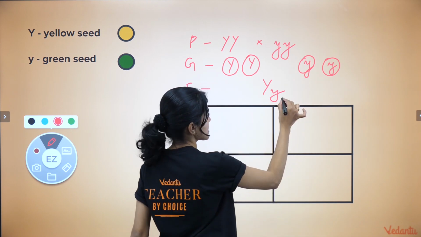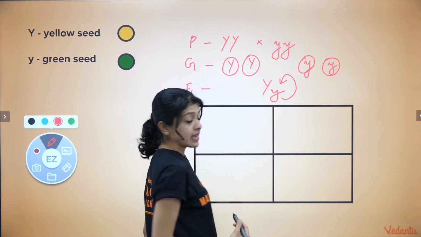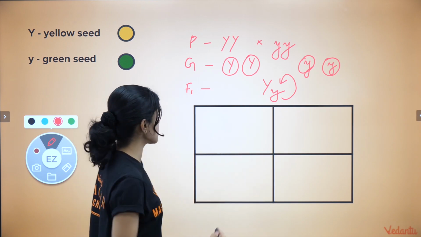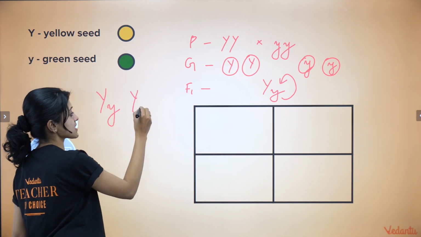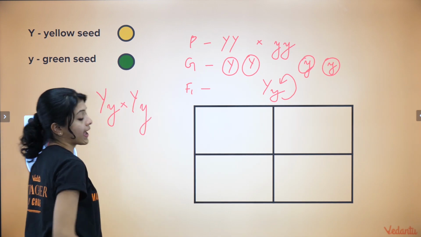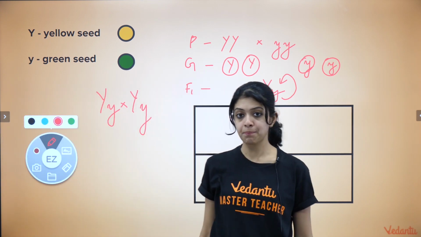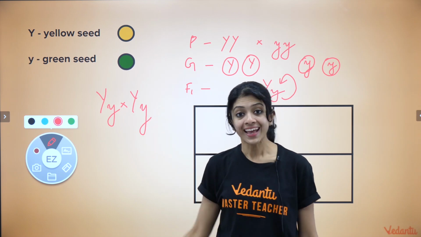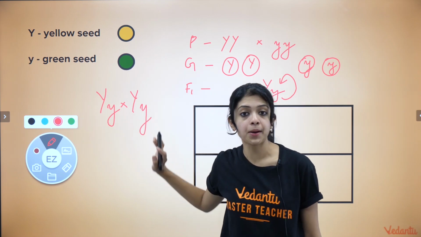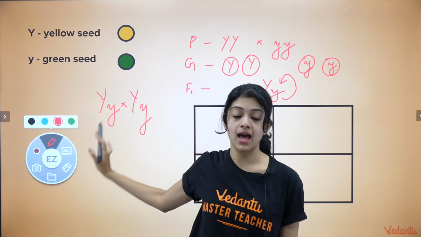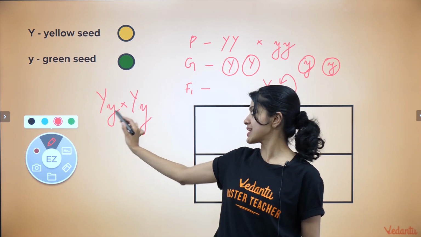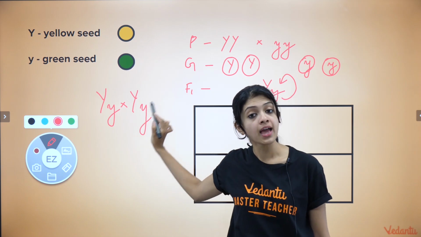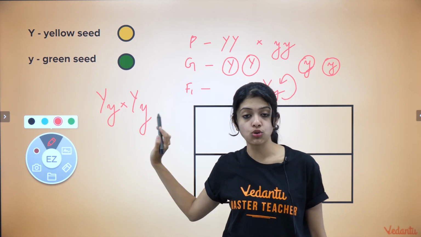This undergoes selfing, which means now in our cross, the parents are going to be heterozygous yellow-seeded plants. The anther and the carpel are from the same plant or the same type of plant, which is why we have represented both the parents as having the heterozygous genotype.